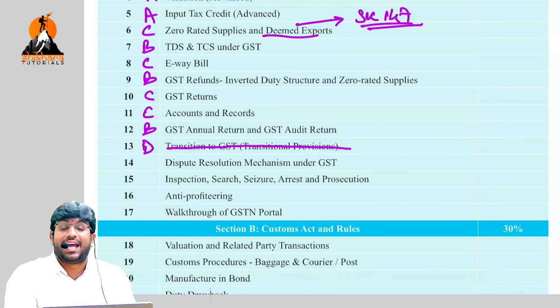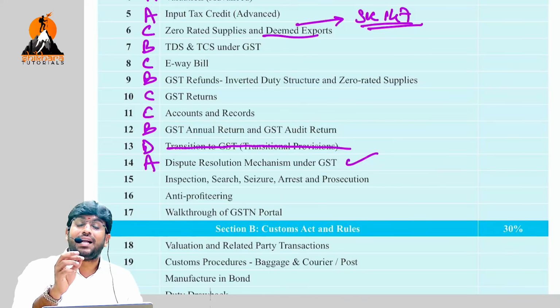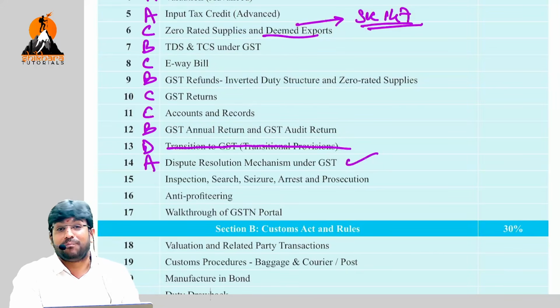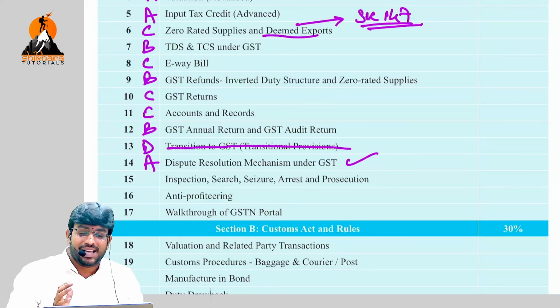Dispute resolution mechanism, very, very important. It's an A topic. And in dispute resolution, you have topics like demands and recovery, offenses and penalties, advance ruling. Offenses and penalties is a very important topic. It sounds procedural. How many years you'll be put in jail and what is the penalty imposed? It sounds procedural, but very important. Almost every time a question is coming in the exam on penalties and offenses.